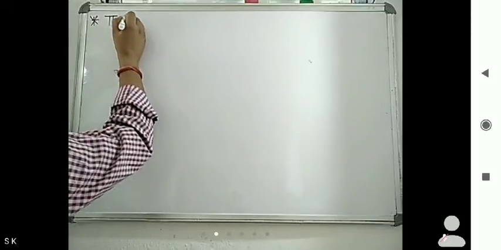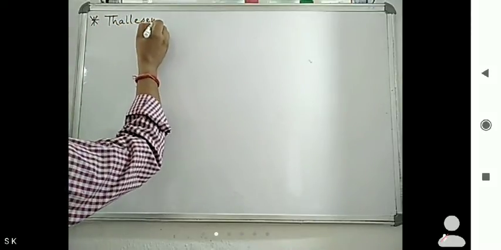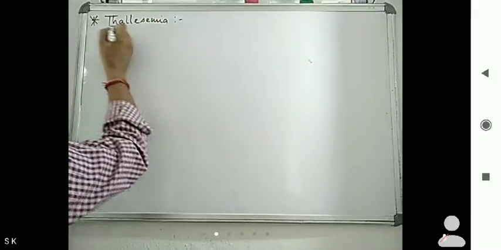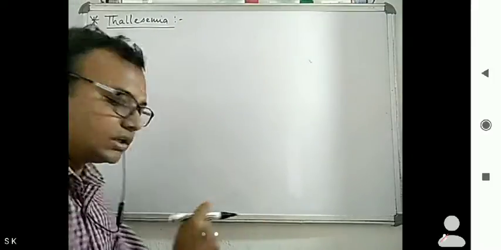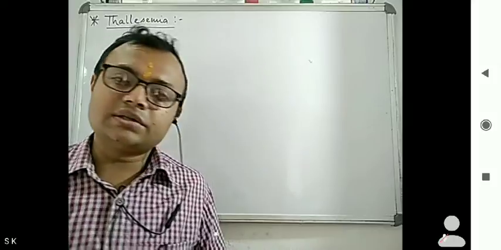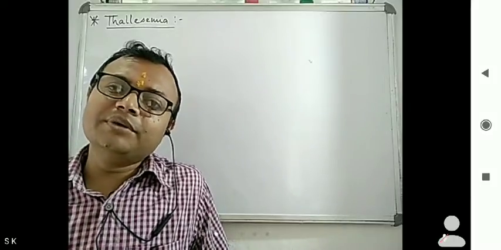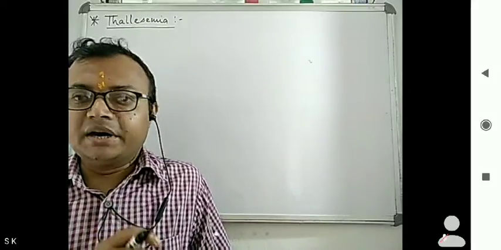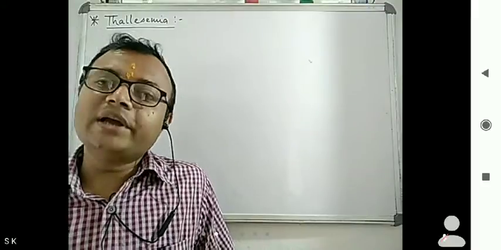Next is thalassemia. We discussed sickle cell anemia. Sickle cell anemia was having a problem in quality, but here the problem is quantity.